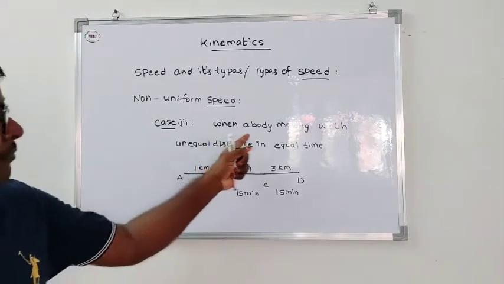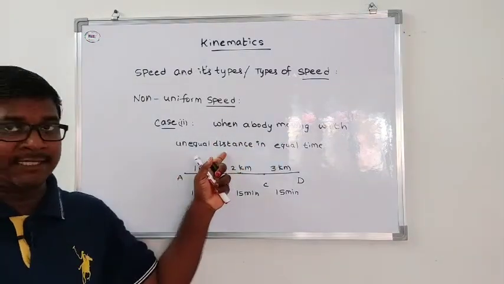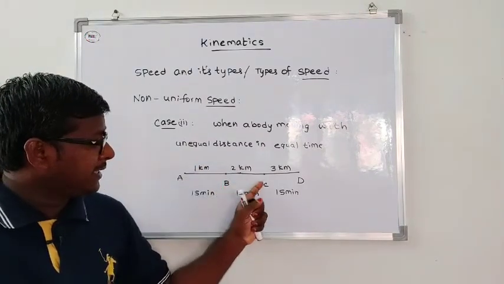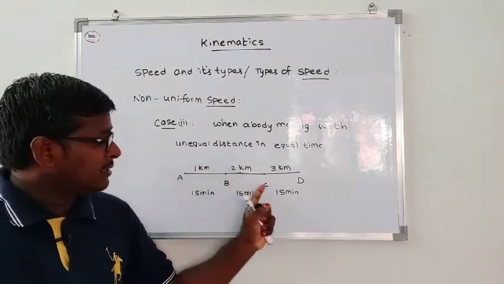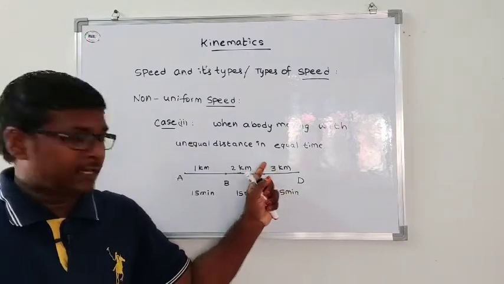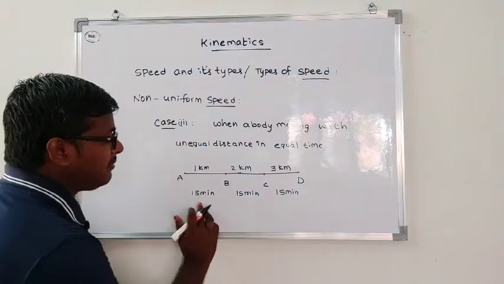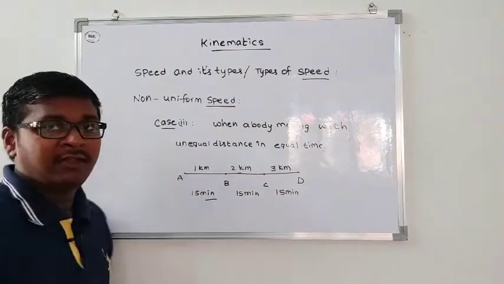In case 2, the body moves with unequal distance. The distance from A to B is 1 kilometer, B to C is 2 kilometers, C to D is 3 kilometers. The time taken at each and every interval is equal, that is 15 minutes.